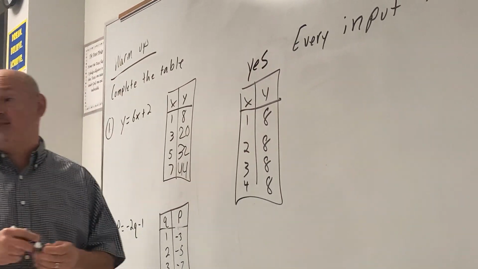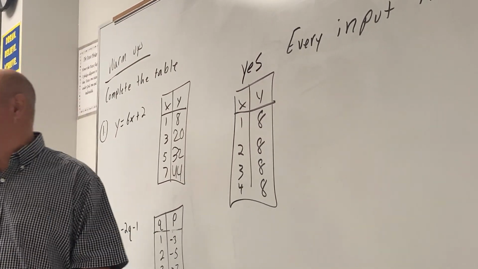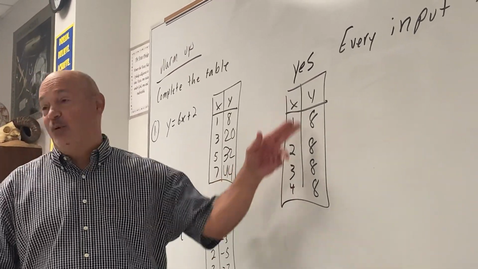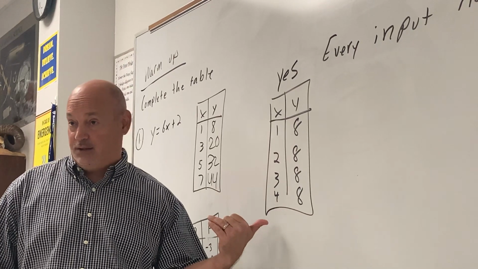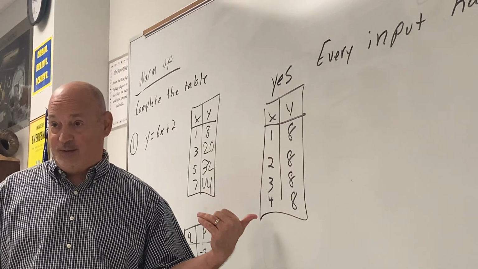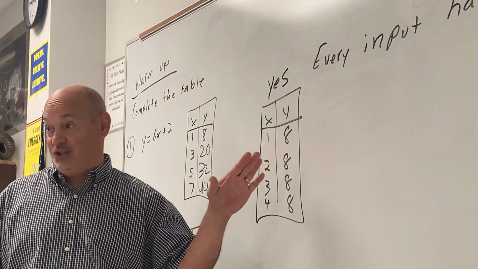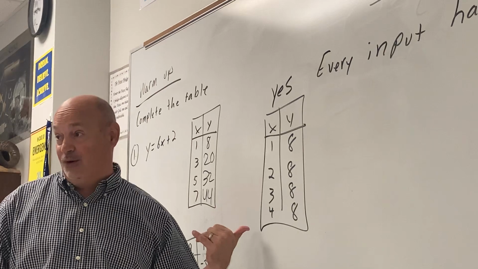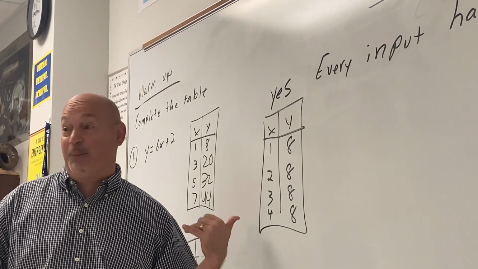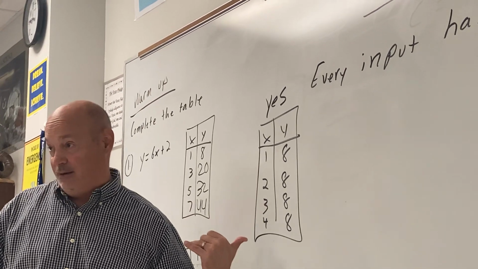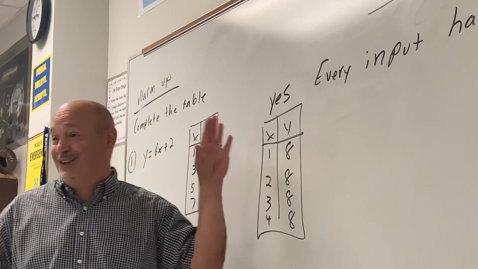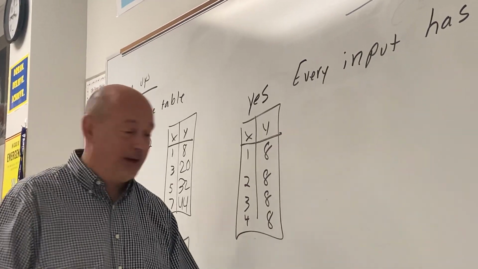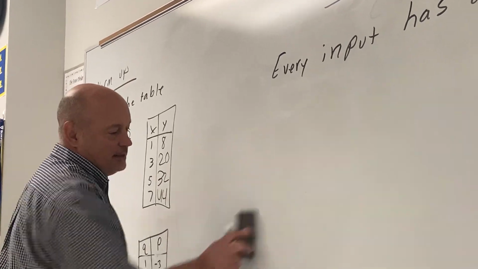Now, this is where the guys start to smile. Are you with me? Girls, unfortunately, in the law of functions, the boys can cheat, the girls cannot. Quit smiling, boys, because it's only in the law of functions. Not in the real world. If you try to get four girlfriends in the real world, they're all going to find out about it and they're going to beat you to a pulp, guys. So don't do that. Only in the law of functions is this allowed, boys. Quit smiling. Okay. All right, moving on.